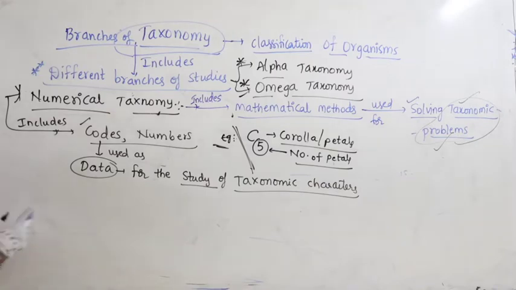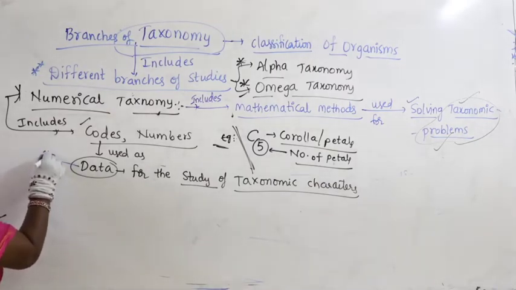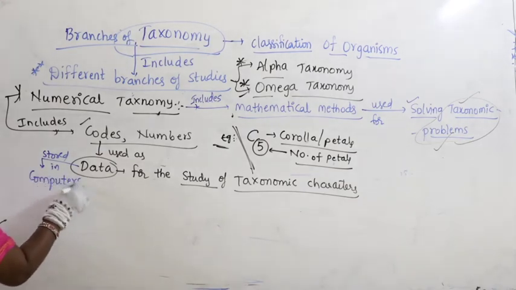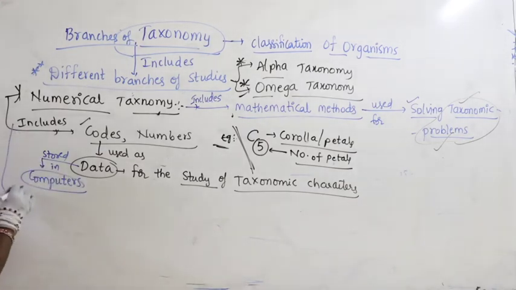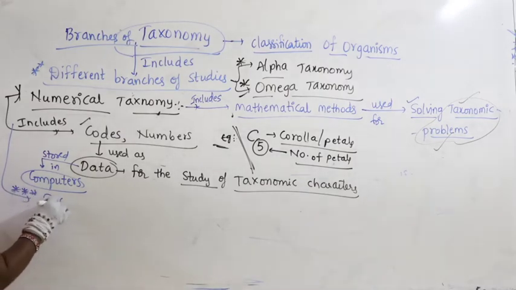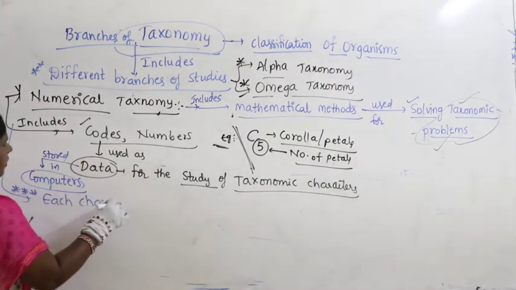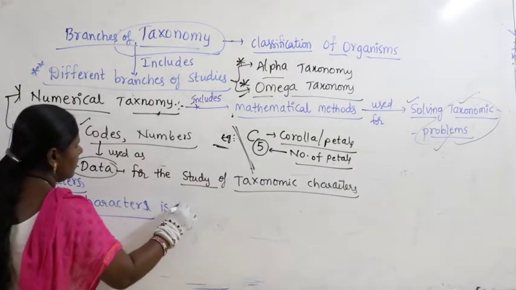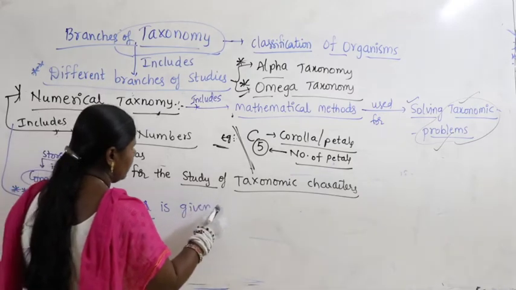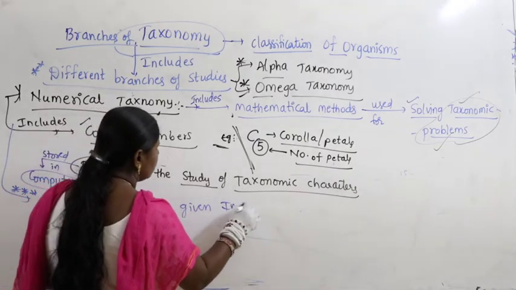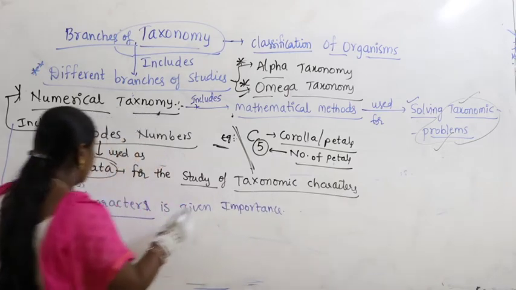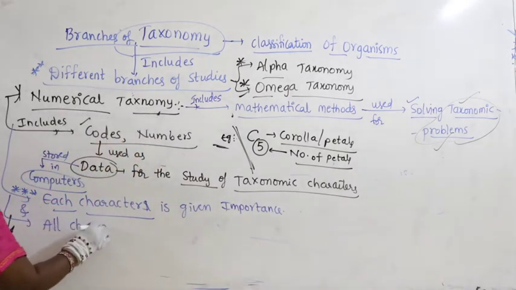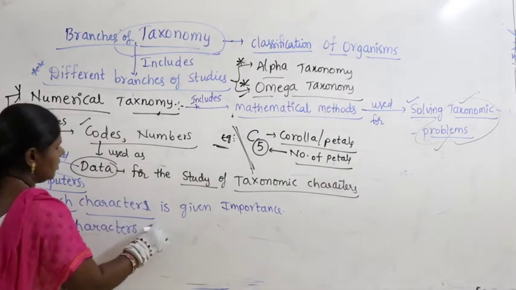Generally the data about the characters will be stored, of course, in computers. The important point is that each character is given importance. At the same time, all characters about the plant are taken into consideration.